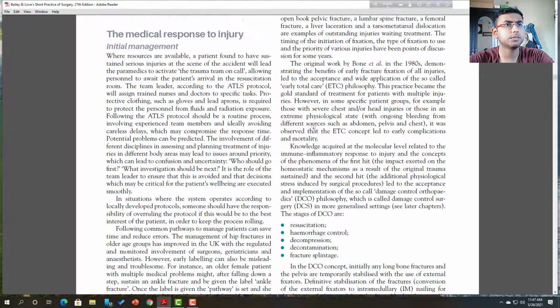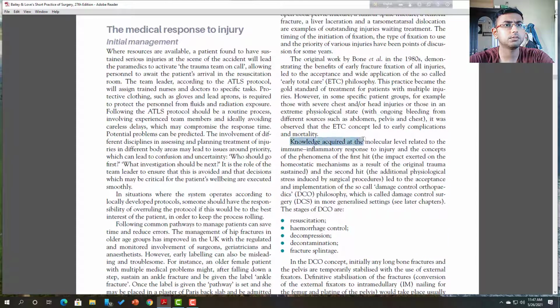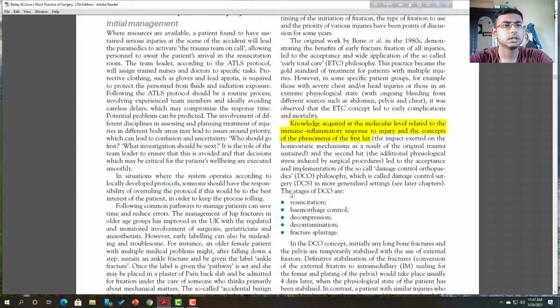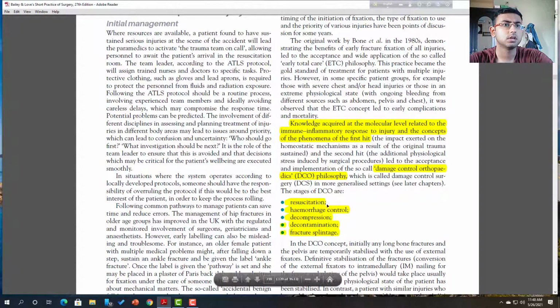An important thing is knowledge required at the molecular level of the immune inflammatory response to injury, the concept of the first hit. The stages of damage control orthopedics are resuscitation, hemorrhage control, decompression, decontamination, and fracture splinting. Orthopedicians usually follow this philosophy.